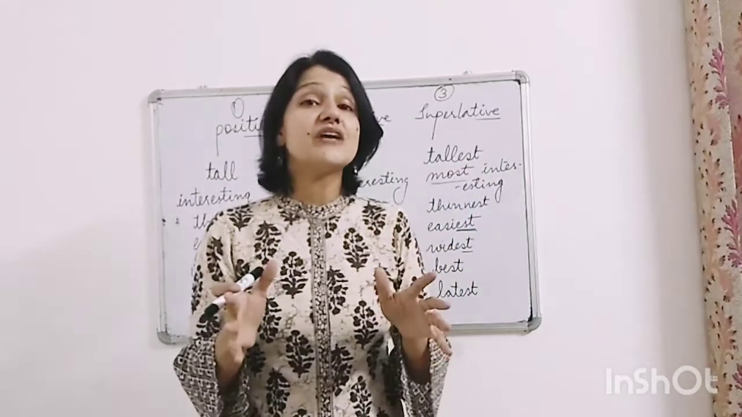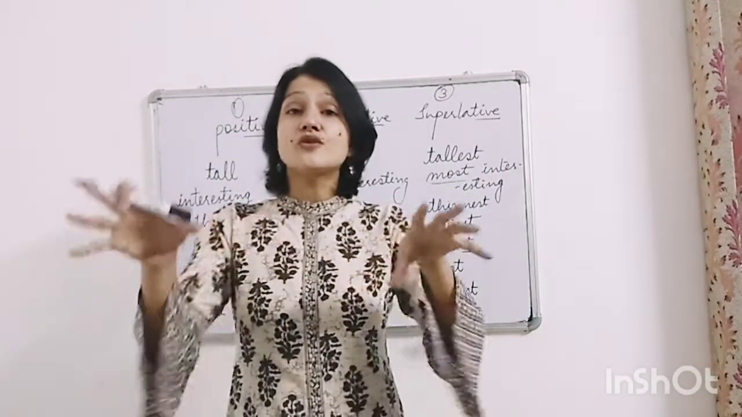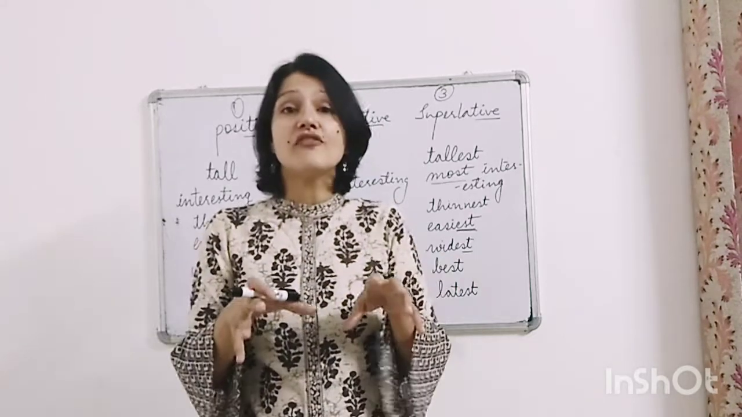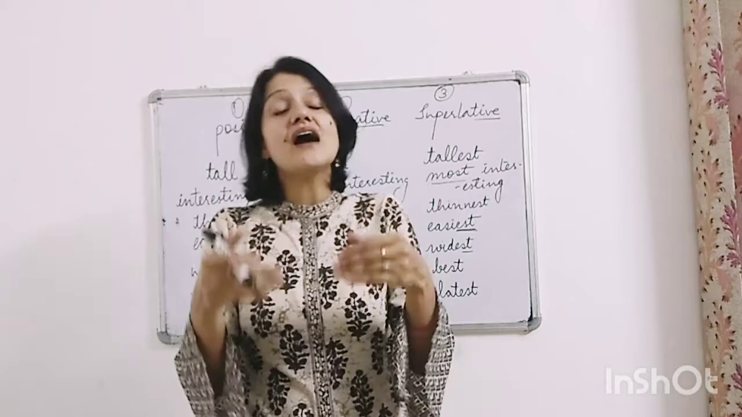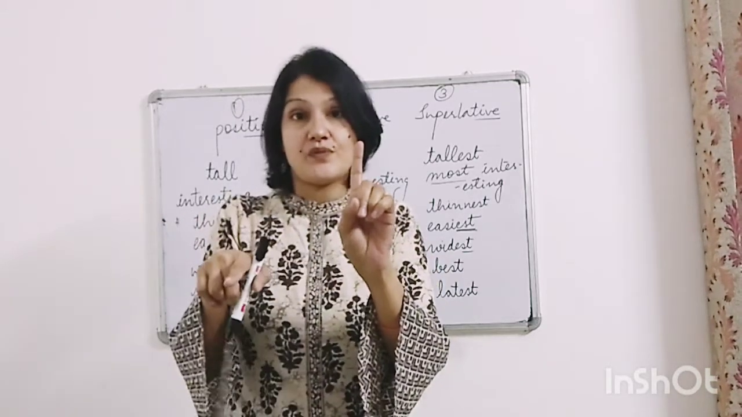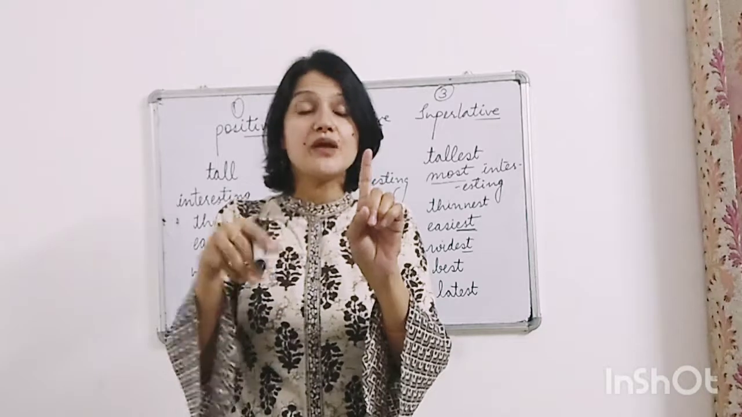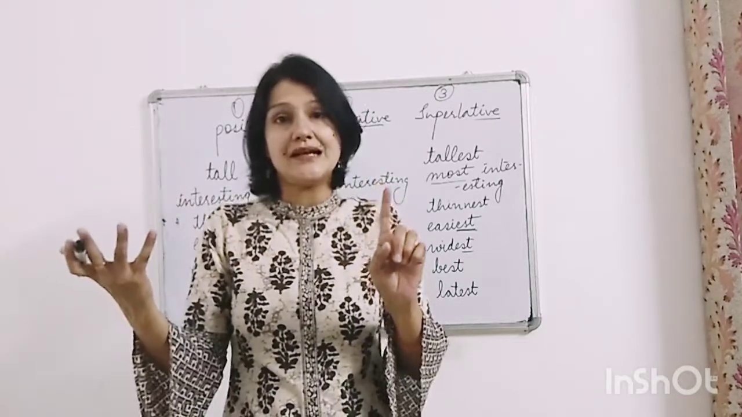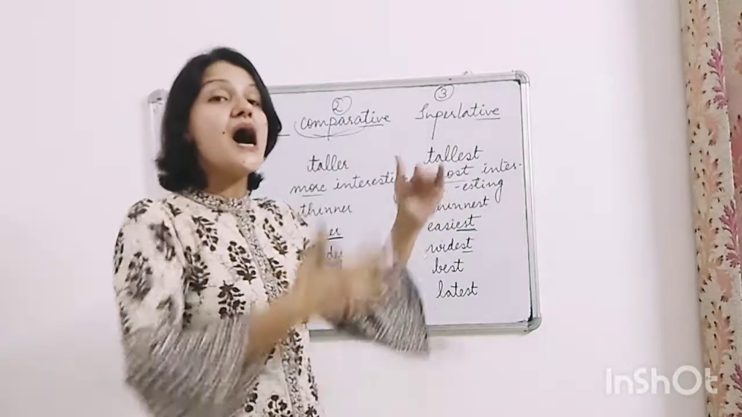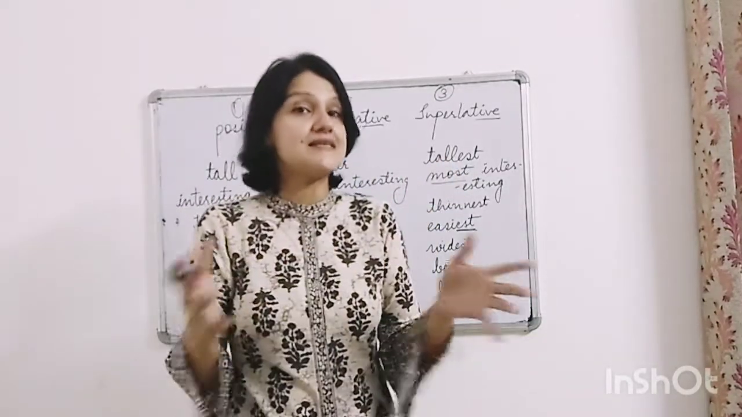Superlative degree is used when there is a group or a collection of things, and we are talking about one of them based on some quality, right? So now we will see one by one how to use them actually in the sentences.